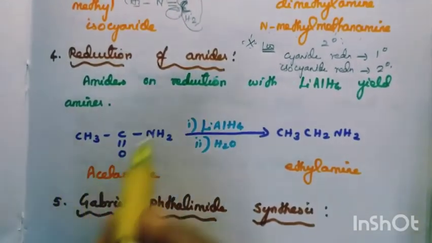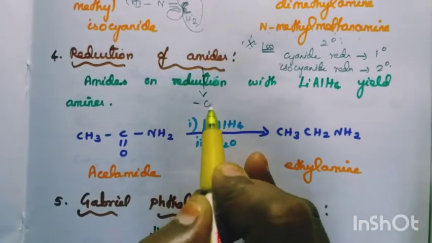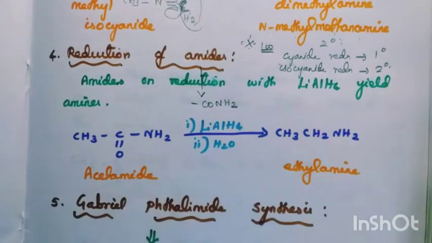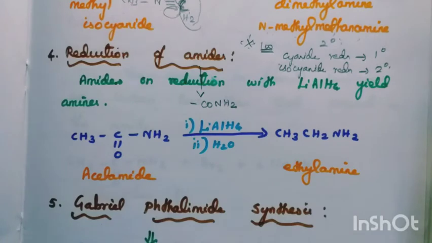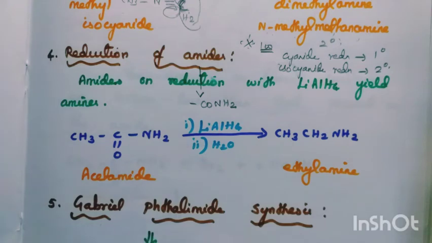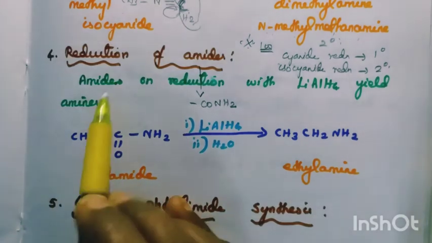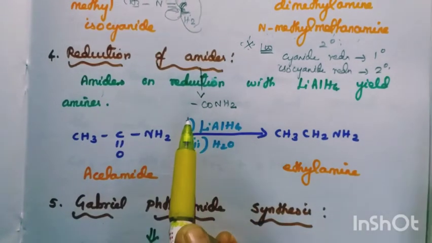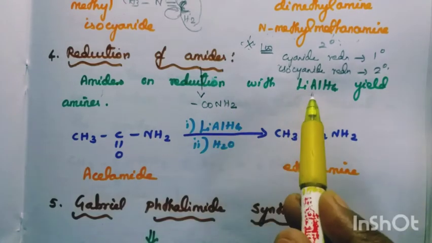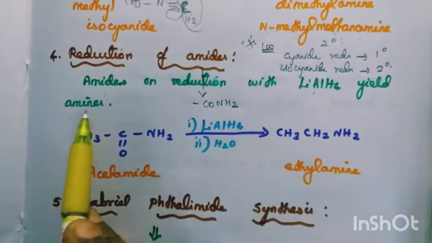What is amide? Amide means compound containing CONH2. So amide means compound containing the CONH2 group. That is an amide, and we are going to reduce it. Here also it is reduction. What is reduction? Addition of hydrogen. Reduction of amide using lithium aluminium hydride gives an amine.